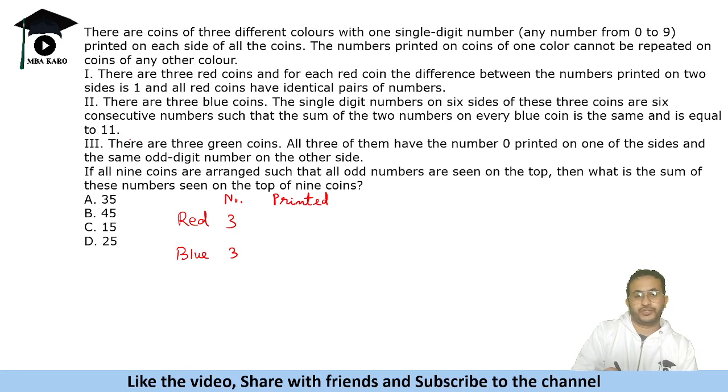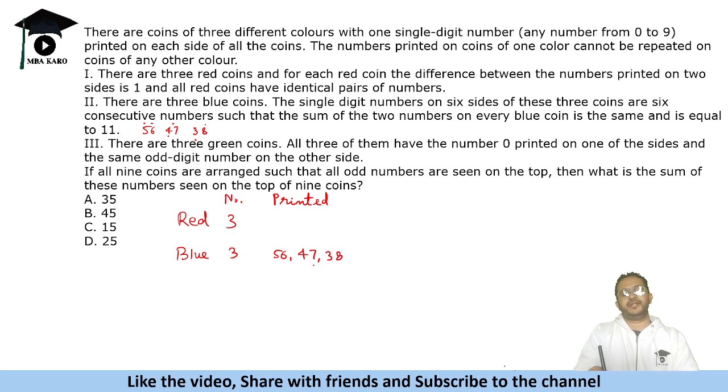So, 6 consecutive numbers, right? We can get 5 and 6 as 11, 4 and 7 as 11, 3 and 8 as 11. So, basically, 3, 4, 5, 6, 7, 8. One kind of coin will have 5, 6, another will have 4, 7, another will have 3, 8. So these are the numbers printed.